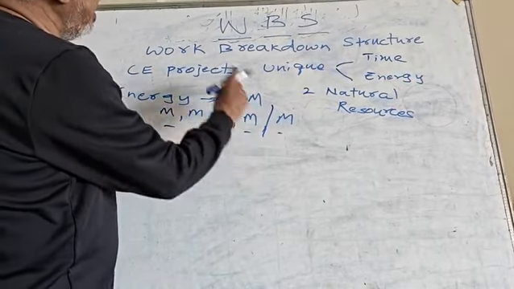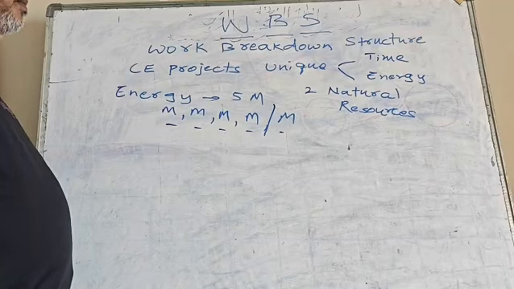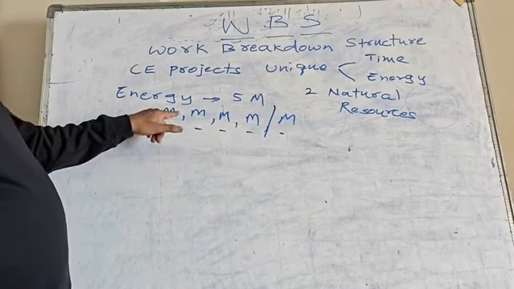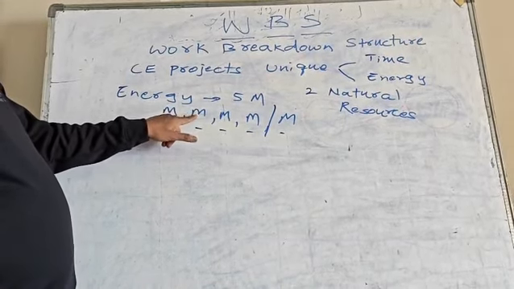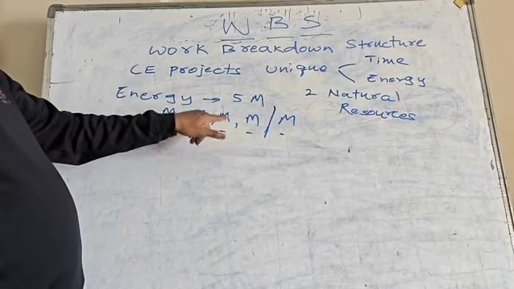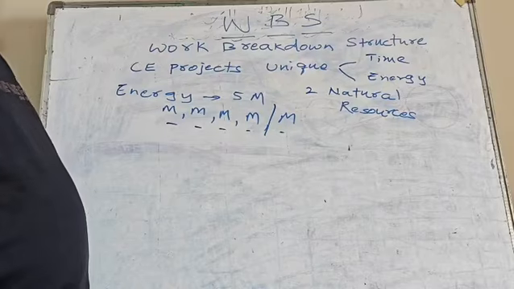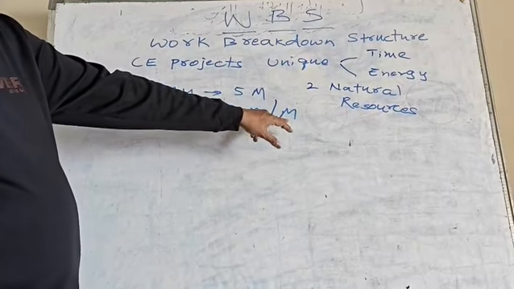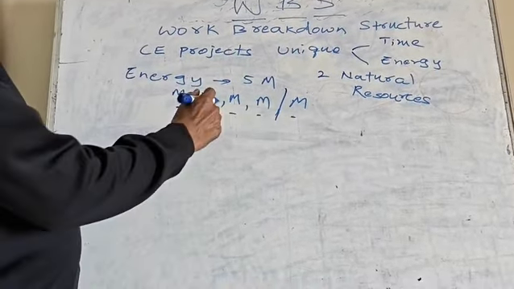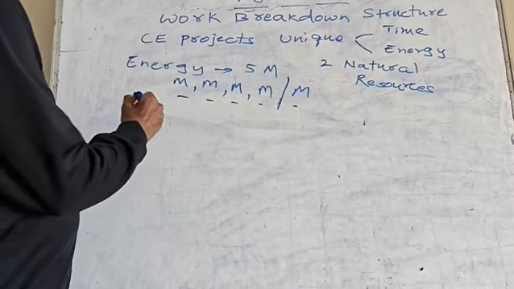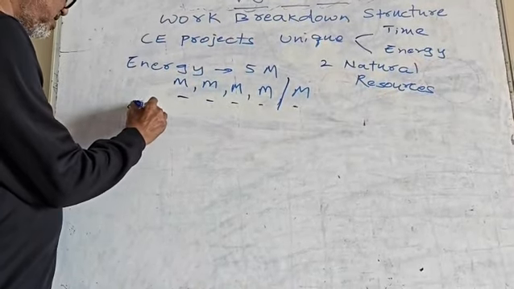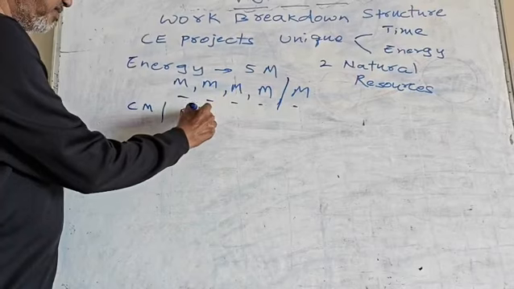We will be using all these M's in our civil engineering projects, because everyone wants money, everyone wants manpower, all the projects want material, all the projects need machinery, and overall all the projects need management. When it comes to management, we call it either CM, construction management, or project management.